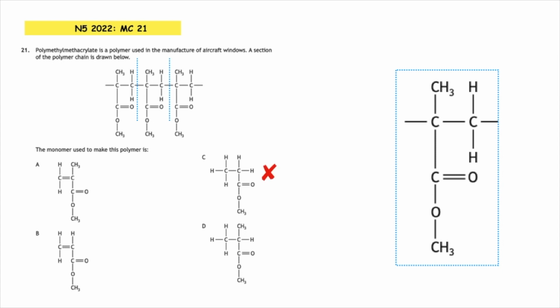So the only correct answers to this one at the moment, because our monomer's got to have a carbon to carbon double bond, would be A or B. We then have to look at the things that are at the top and are at the bottom. So we can see that on the top line we should have a CH3 and an H, and the only one that's got that with our bonds closed is multiple choice answer A.